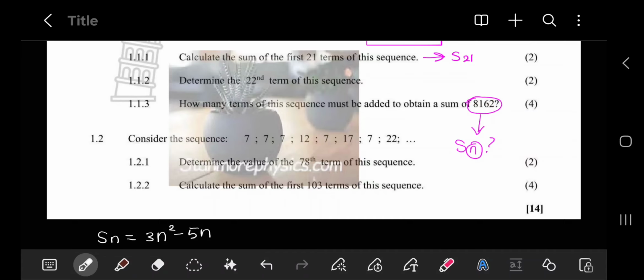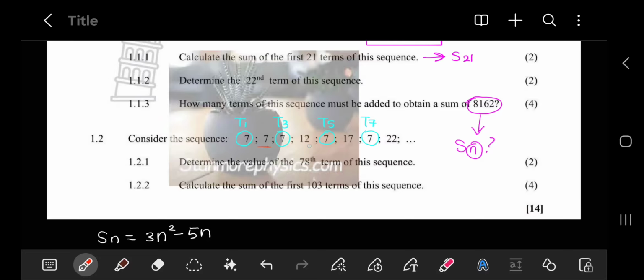Okay, let's go on to 1.2. It says consider the sequence 7, 7, 7, 12, 7, 17, 7, 22. Just by reading this out, I noticed that every alternate number is 7. So notice, there it is. What we notice here is that these are all the odd term numbers. So all the odd terms are 7, meaning that the odd terms form a constant pattern, okay?